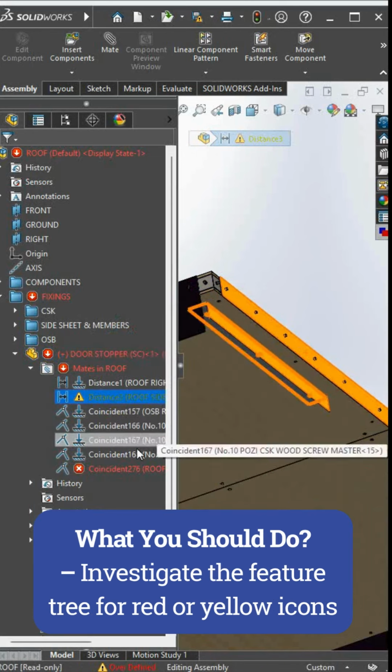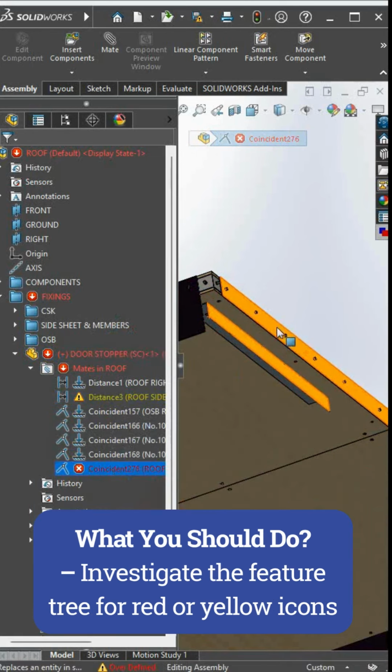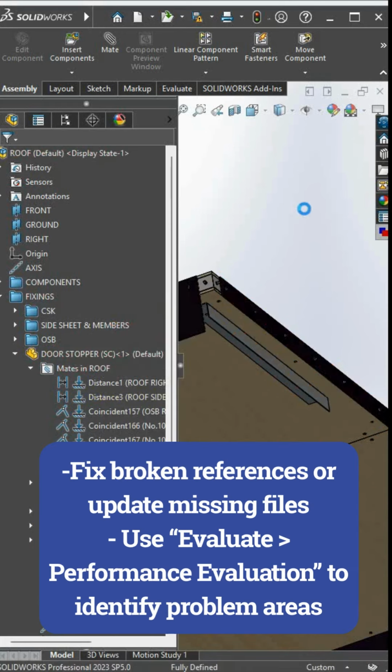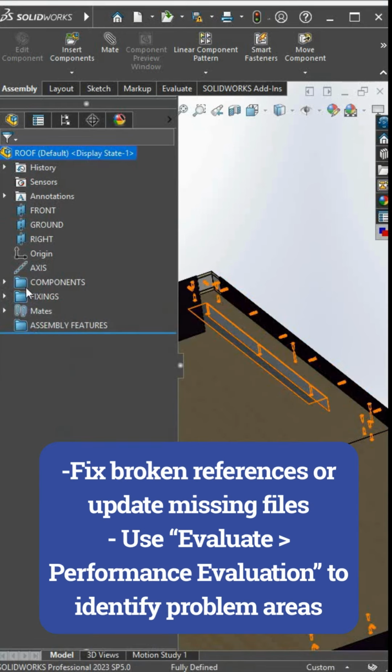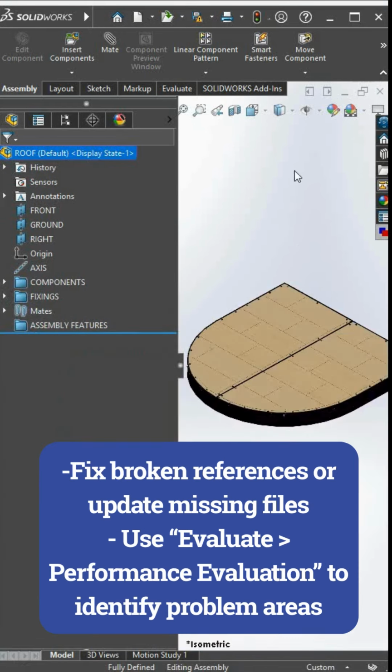What you should do: 1. Investigate the feature tree for red or yellow icons. 2. Fix broken references or update missing files. 3. Use Evaluate Performance Evaluation to identify problem areas.